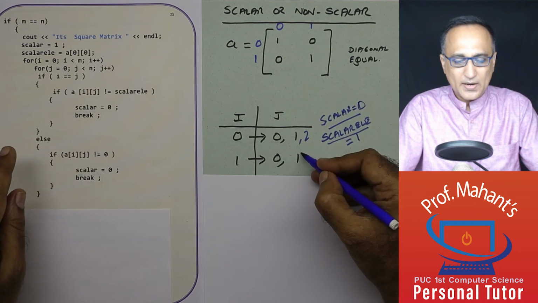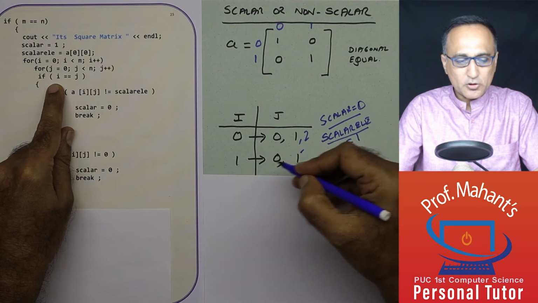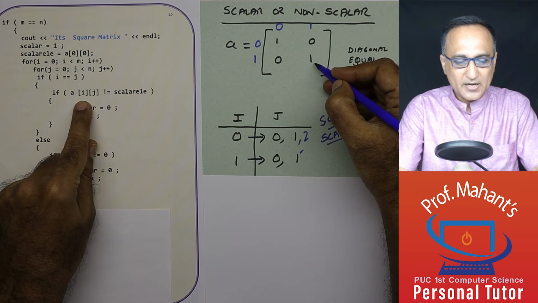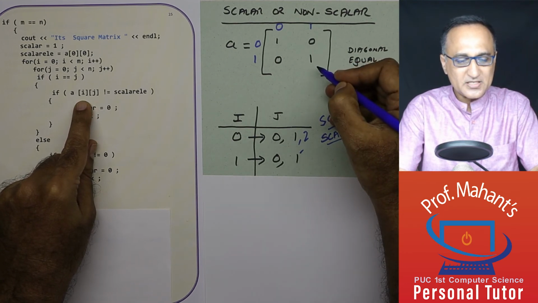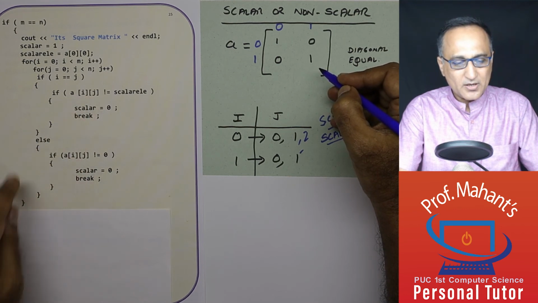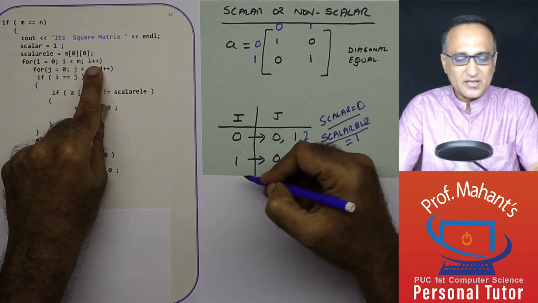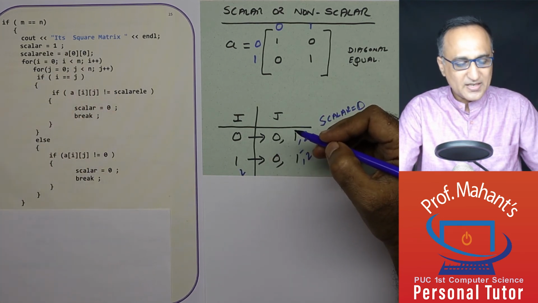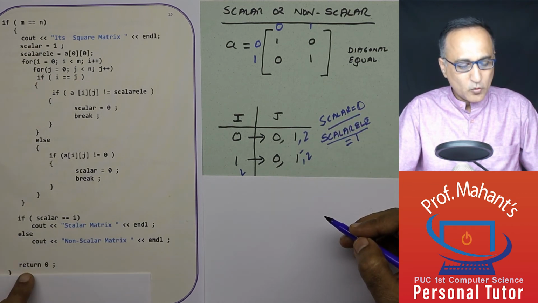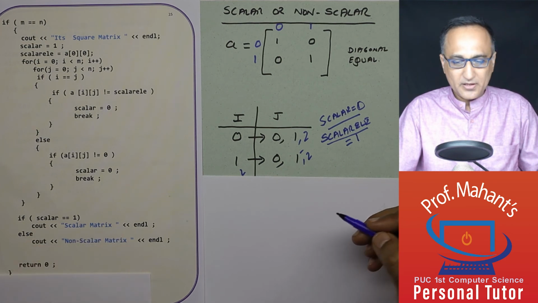Now j becomes 1. i is 1, j is 1. So both of them are 1, 1. We'll get into this if condition. Is this particular element not equal to the scalar element? Absolutely it is equal to 1, so this condition is false. It will not get in here. I'll make j equal to 2 and come back here. i also increases, i becomes 2. This loop fails and I come out here. Since scalar remains 1, I am going to print the result: it is a scalar matrix, and I'm going to end the program.